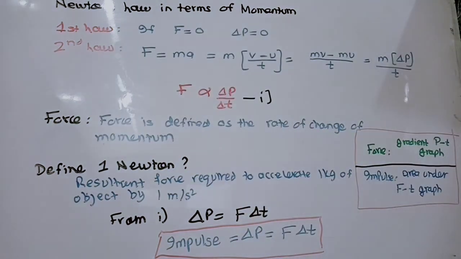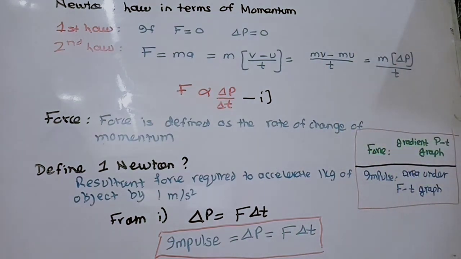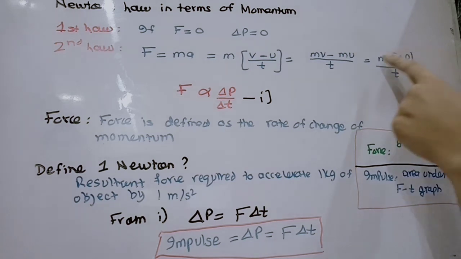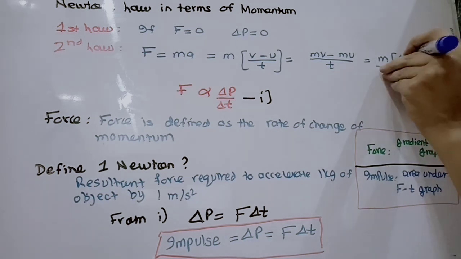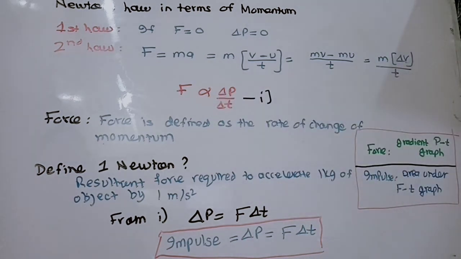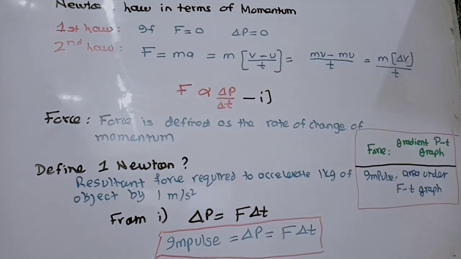According to Newton's second law, F equals ma, and acceleration is (v minus u) over t, where v is the final velocity, u is the initial velocity, and t is the time. This becomes (mv minus mu) divided by t, and mv minus mu is the change in momentum. So m times the change in velocity is the change in momentum. So F equals change in momentum divided by change in t, which is directly proportional.